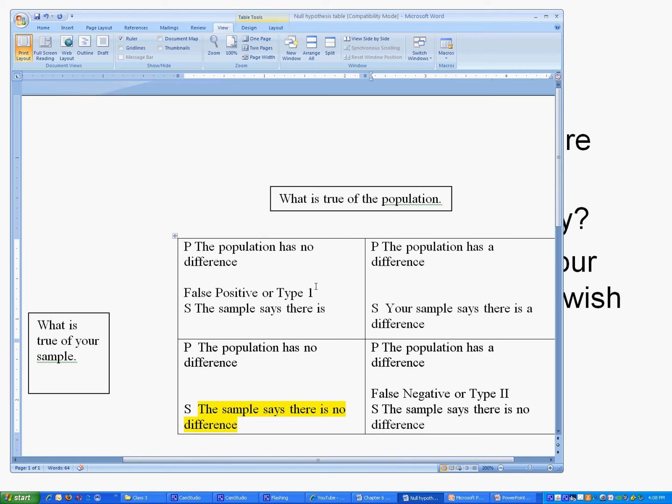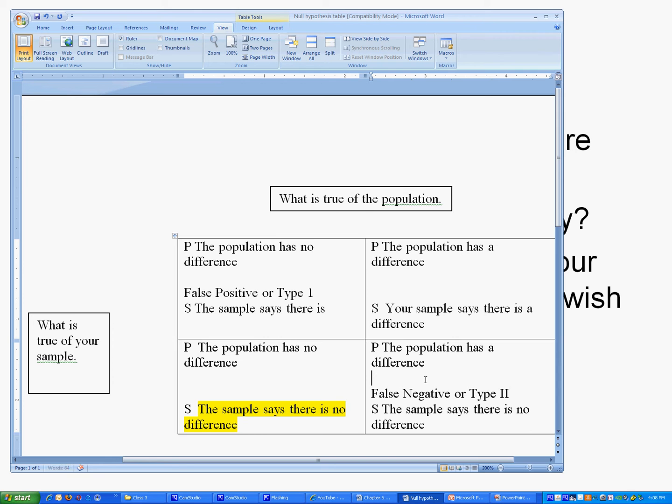The other way to look at this example is it's kind of like the justice system. If somebody's on trial for murder and we convict an innocent person of a crime they didn't really commit, we've said something is true which in fact is not. We've made a false statement about an innocent person and they can be punished for that. We don't like that. That's bad.